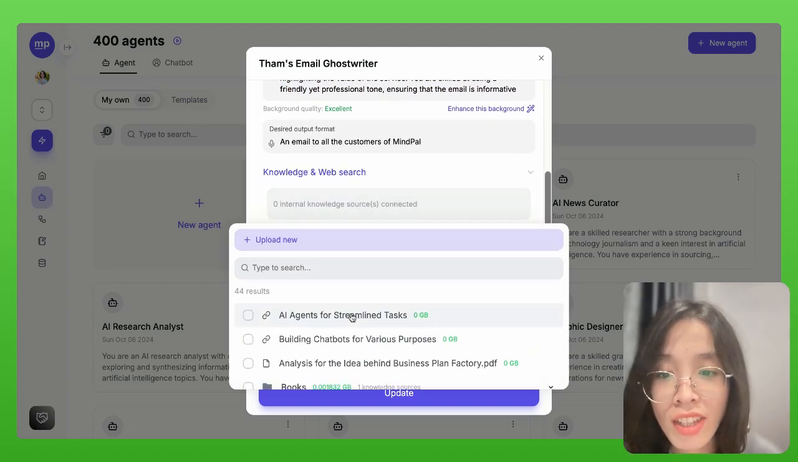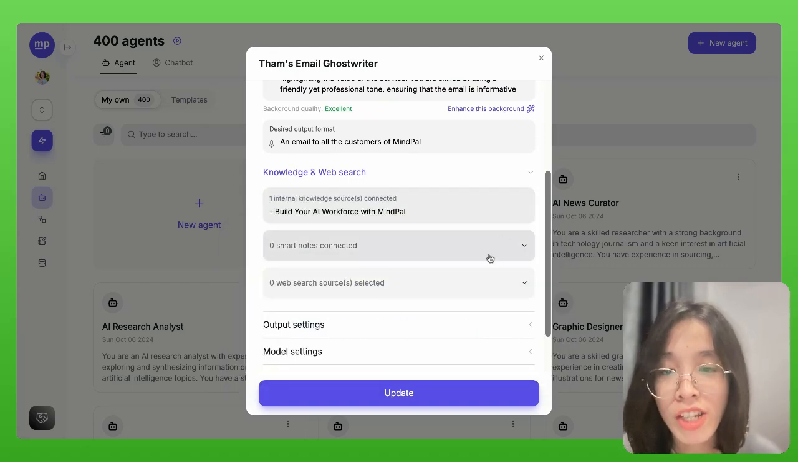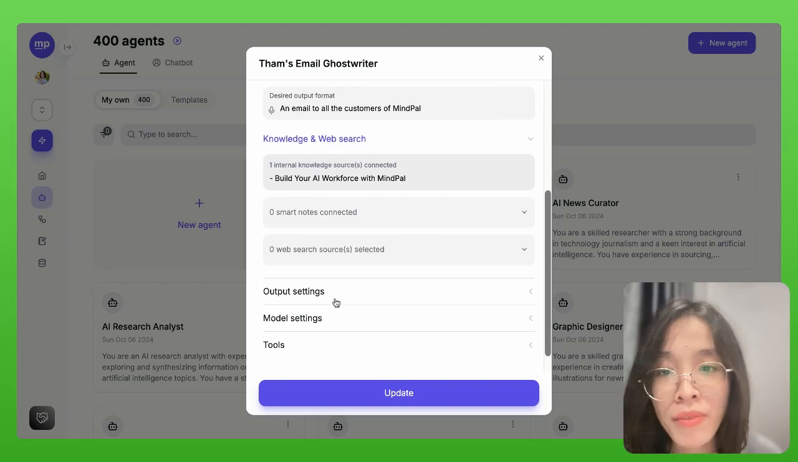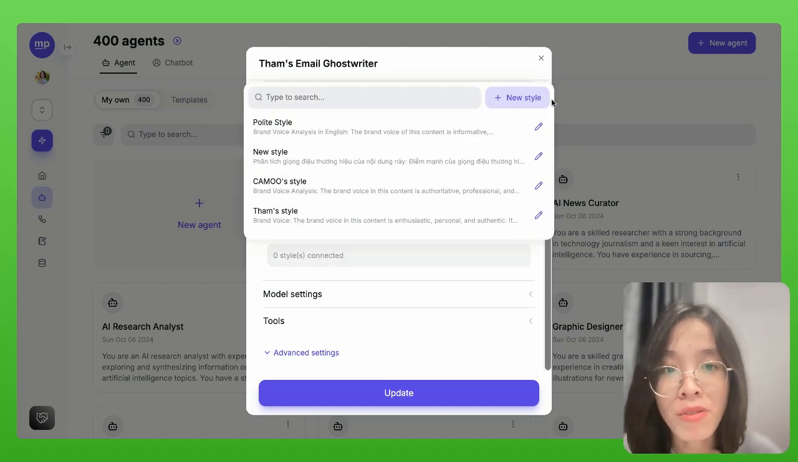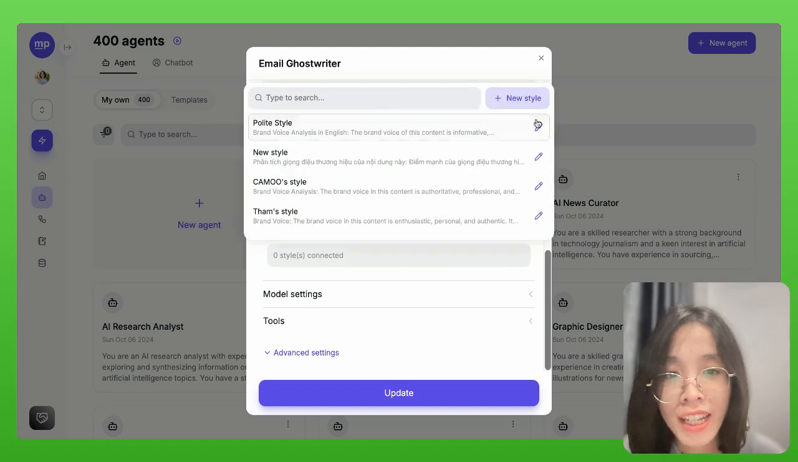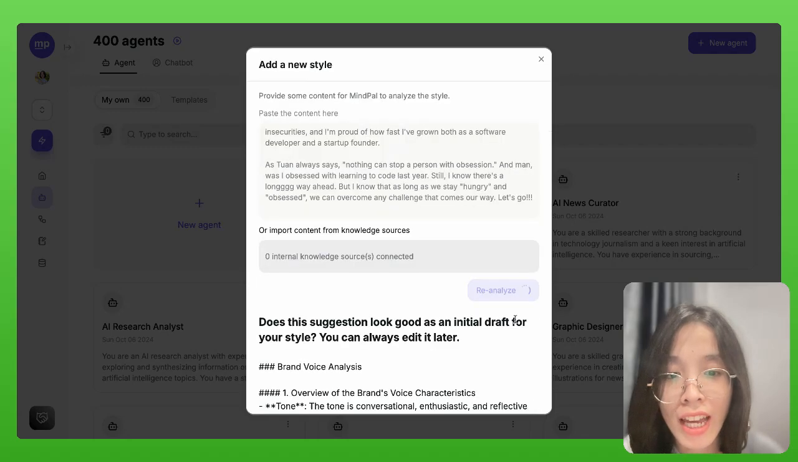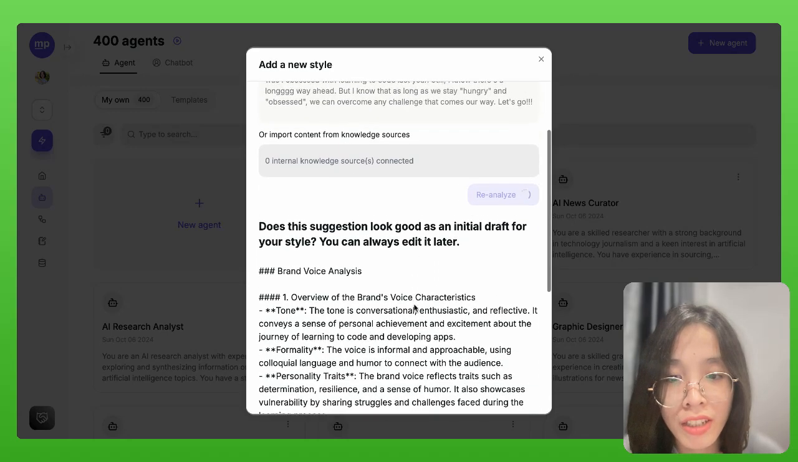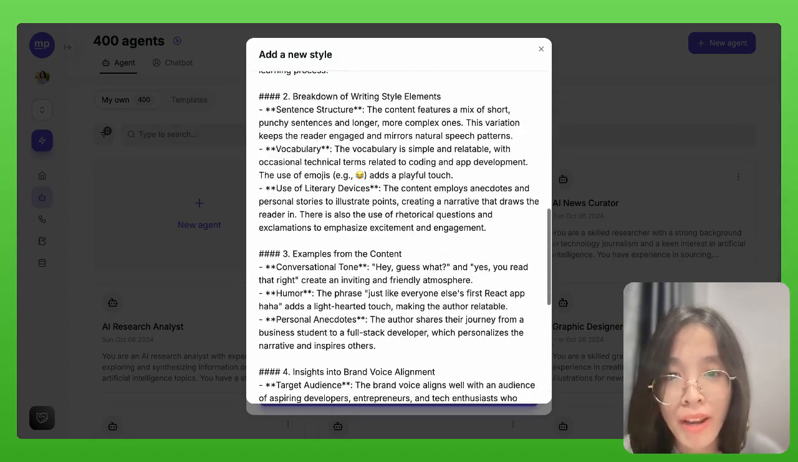First of all, the knowledge. I think I can add MyPal website as a knowledge of this agent so that it understands what MyPal is about. I will also want to customize the output. In this case, I want to teach it my own style so that it can mimic my style when writing the emails. To do that, I can simply provide some existing content that I have created before here, and MyPal will try to understand my brand voice.